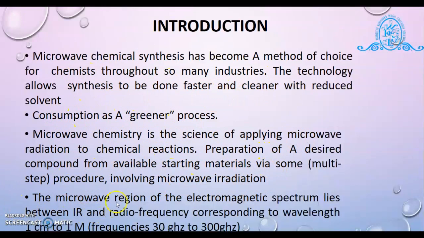The microwave region of the electromagnetic spectrum lies between infrared and radio frequency, which corresponds to the wavelength of 1 centimeter to 1 meter, that is frequency from 30 Gauss to 300 Gauss. This is the introduction of microwave chemical synthesis.